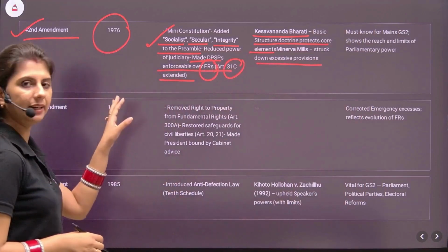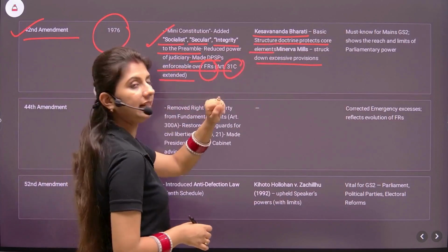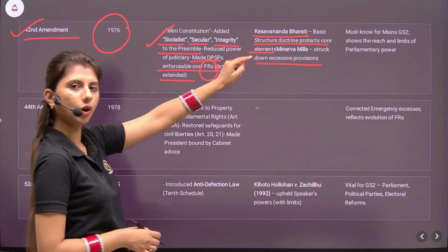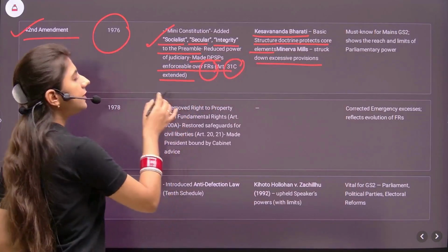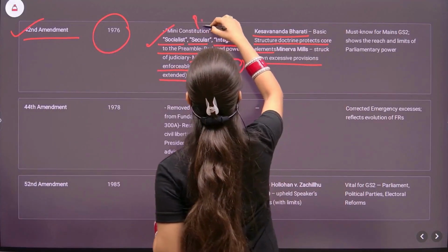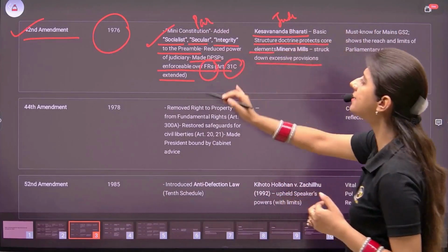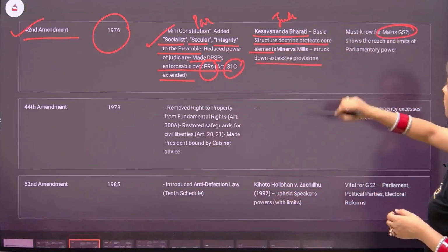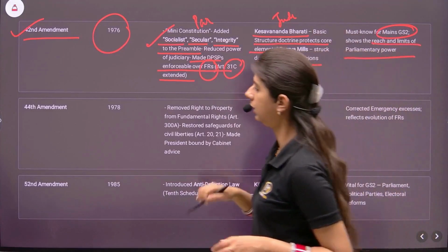So how can we read this? Before this, Kesavananda Bharati case happened in 1973 and it brought in the basic structure doctrine, on the basis of which in Minerva Mills case excessive provisions were struck down. Again, a tussle between the parliament and judiciary. It is a must know for GS2 because it shows the reach and limits of the parliamentary power.